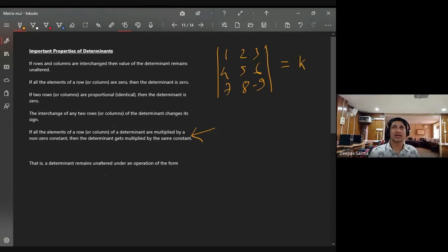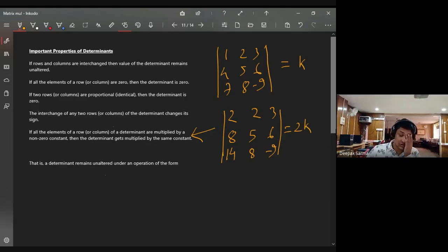Suppose now I multiply the first column here by 2, so there are 8 and 14. Do you see? I have multiplied the first column by 2, the other entries remaining the same. What will happen? The value will be twice k. If you multiply only one row or one column by a scalar, not the entire matrix, then the determinant simply gets multiplied by that number. Is it clear?